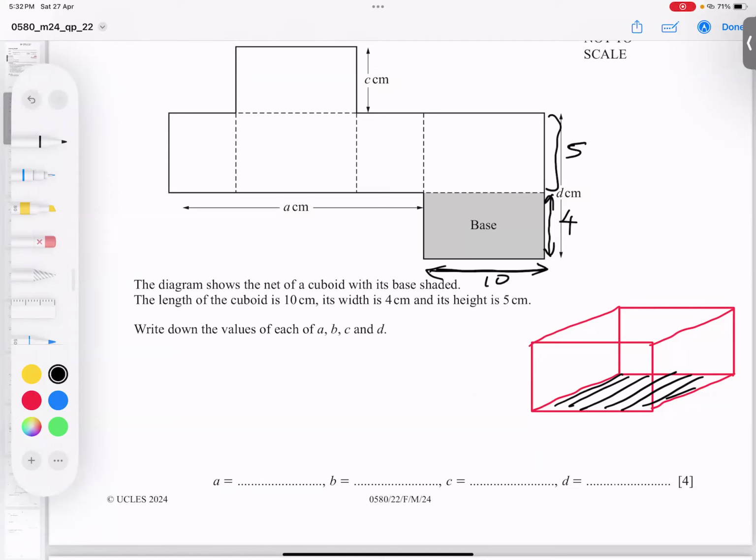So I can write here, students, there's a 5, and make sure this is a 4. I write almost every length, so you can understand here. This is a 4, and this is a 5 as well. Okay, student, this is a 4, and this is understood 4. How come? Because when you fold it, this point will join here, and this 4 and this 4. So this 4, this 4, this 4, this as well 4, and this will meet with that. So this means this C value is 4 as well.